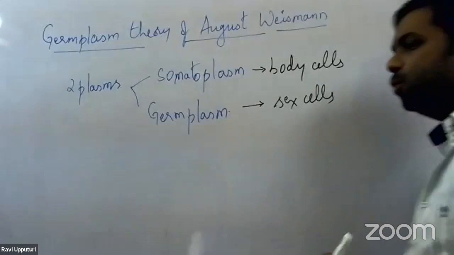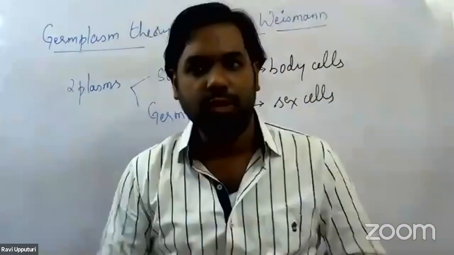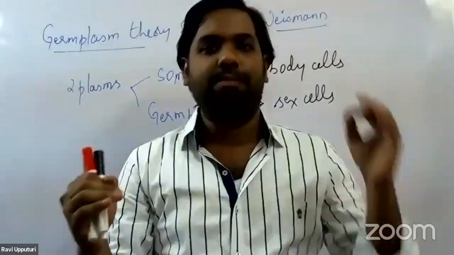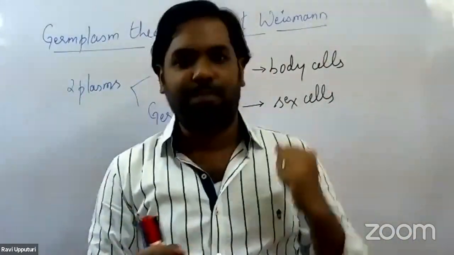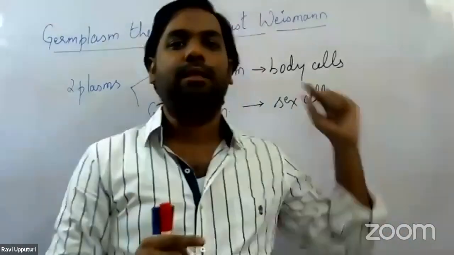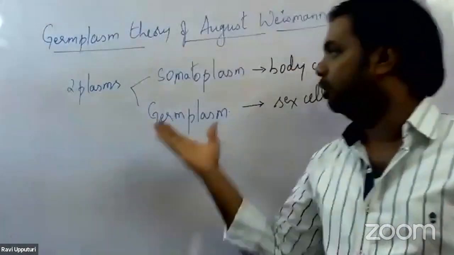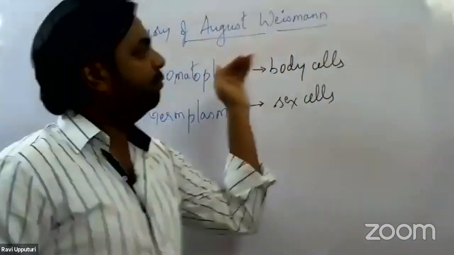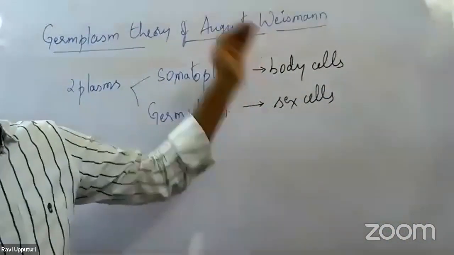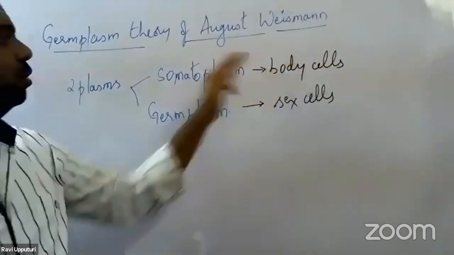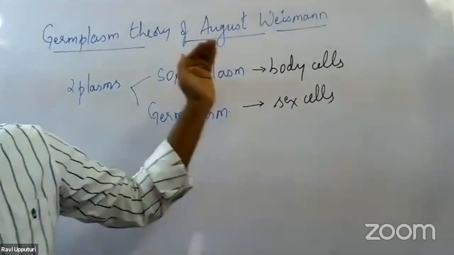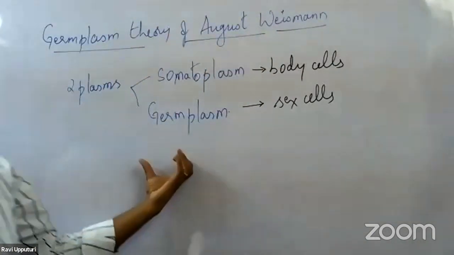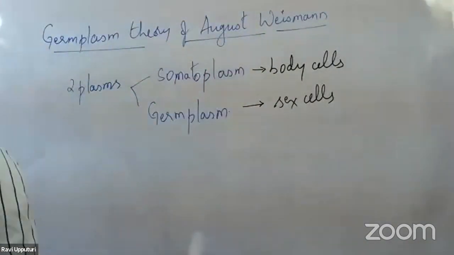So what August Weismann said in his germplasm theory is that any living organism consists of two different types of plasms. One is somatoplasm, which includes all of the body cells or somatic cells, and the other is germplasm, which includes only the sex cells.